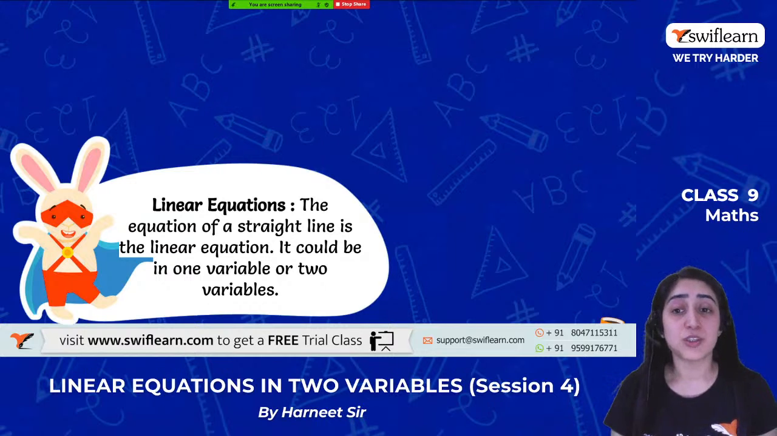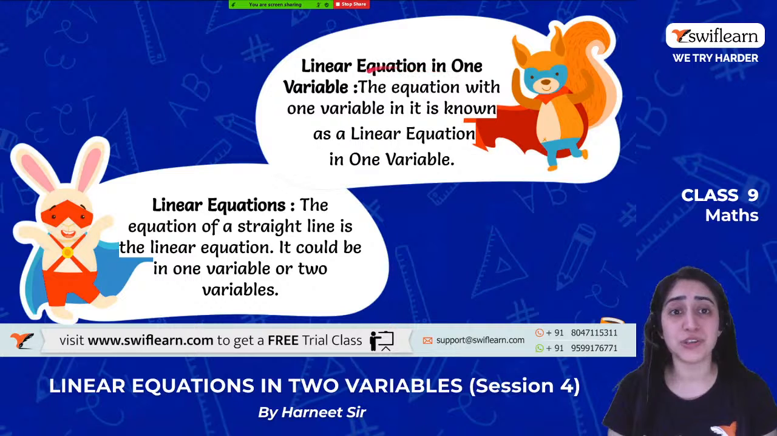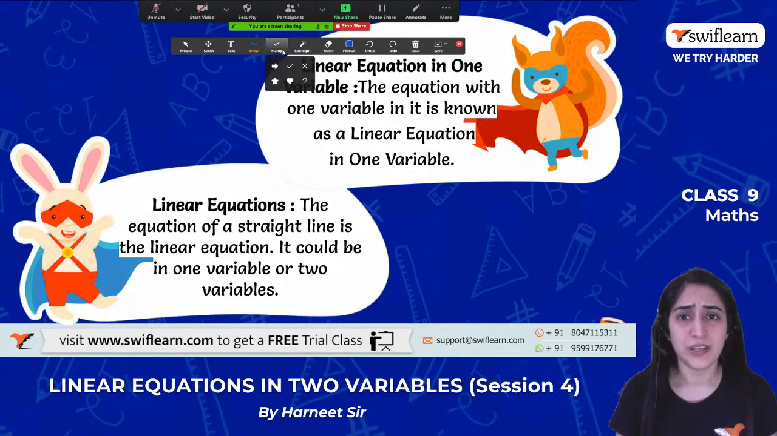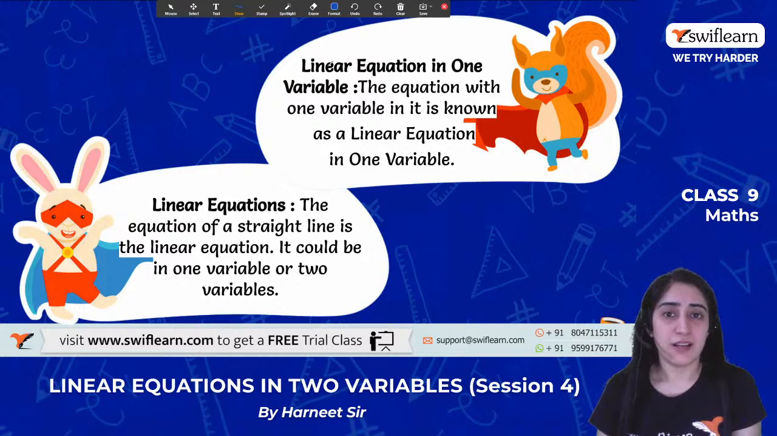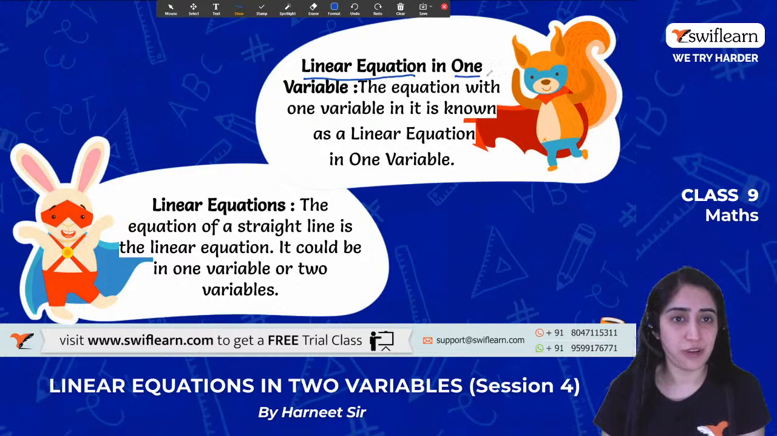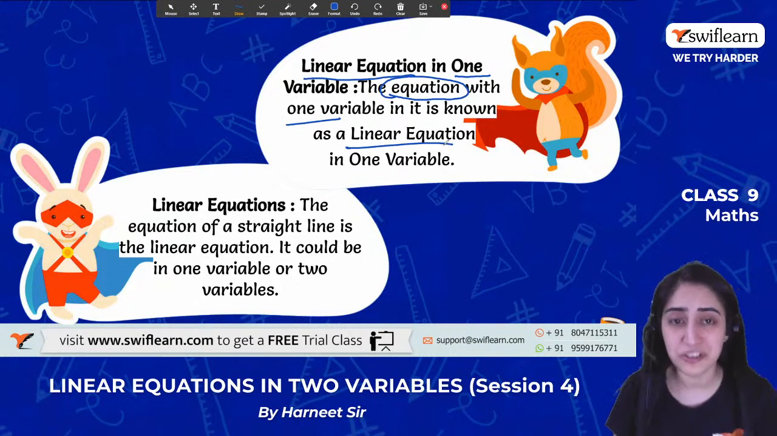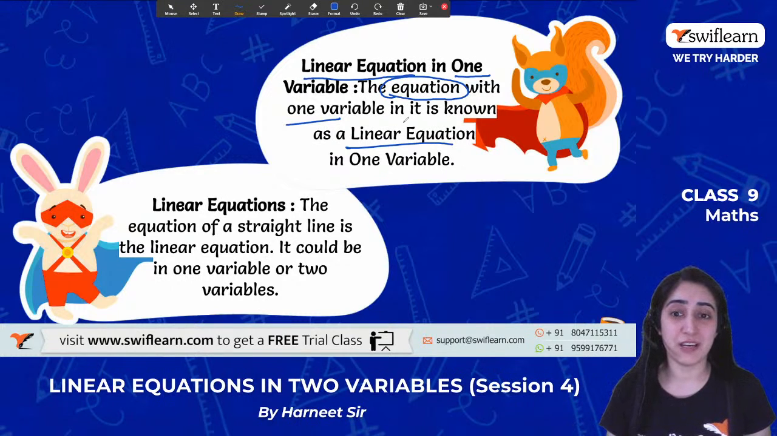Okay, so let's talk about linear equation in one variable first. Linear equation in one variable is the equation which has only one variable. Pretty easy, right? इतना easy है ना ये तो. क्या बोल रहे हैं? Linear equations in one variable. The equation which has one variable is known as linear equation in one variable. Pretty easy.